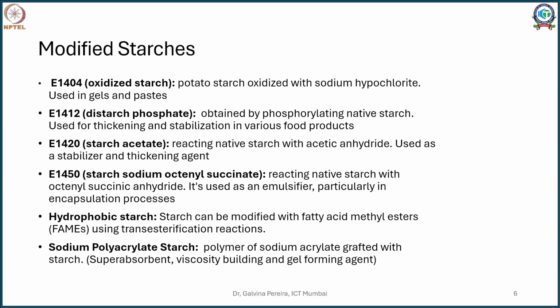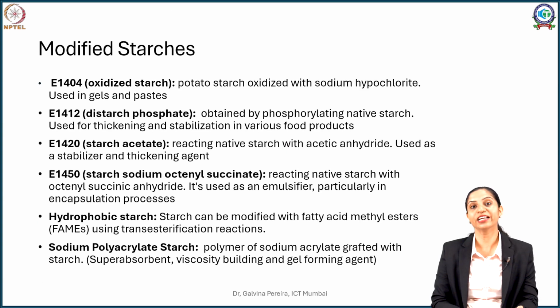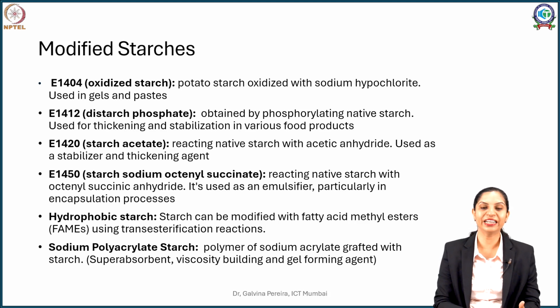Now once the starches are obtained, industry converts them into much more durable and more useful products, and some of these useful products are your modified starches. So let's see a few examples of modified starches. One is oxidized starch. Now these are all edible. So this potato starch is oxidized with sodium hypochlorite, and a slightly polar variant is developed, and this polar variant is then used in gels and pastes to maintain a good consistency.